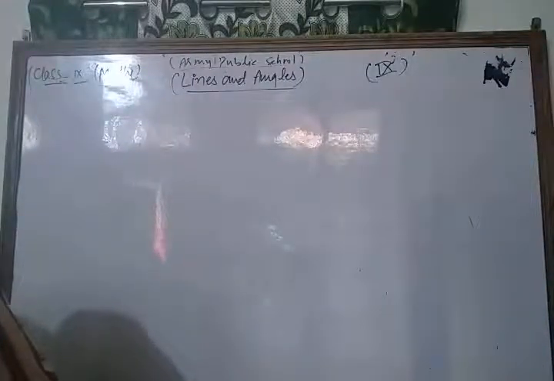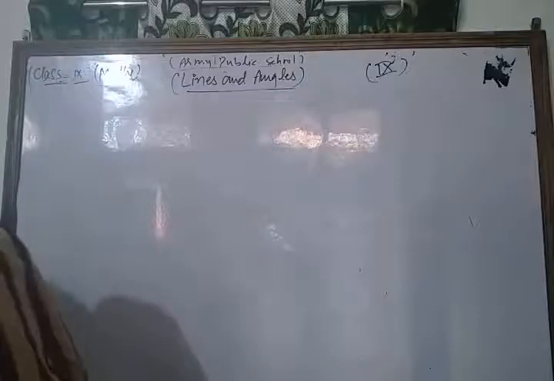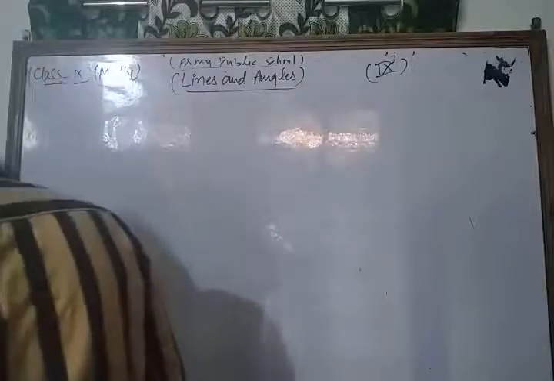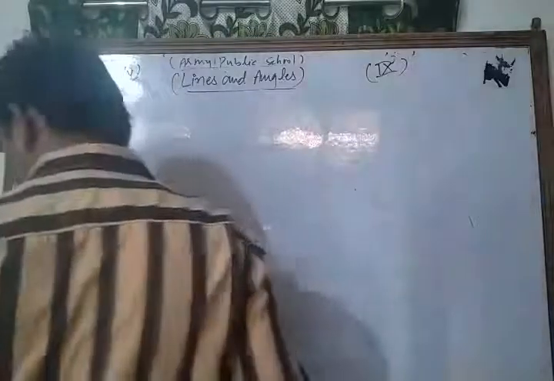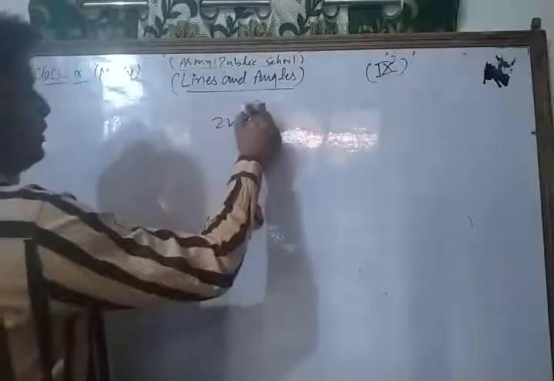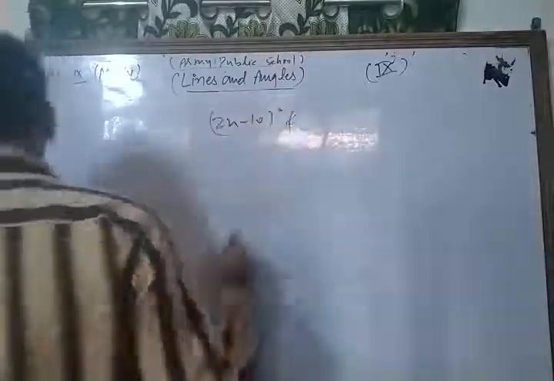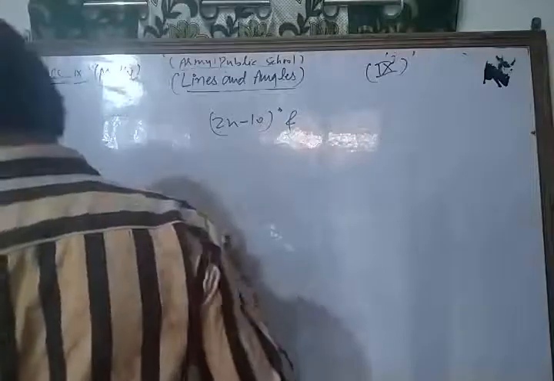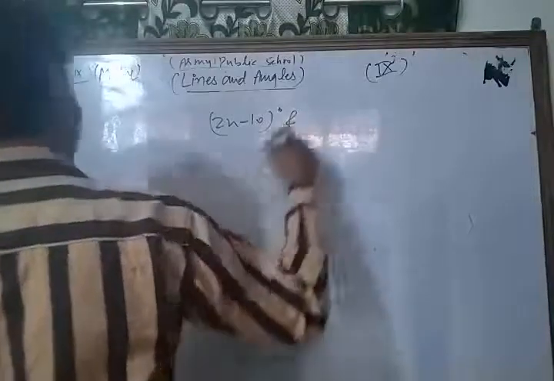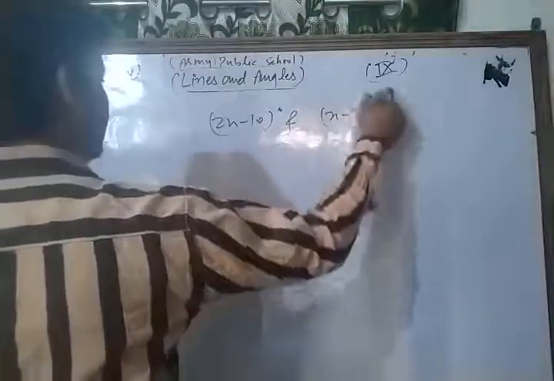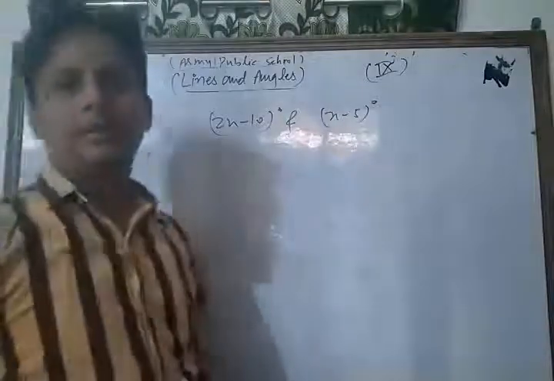And your question is: if the angles 2x minus 10 degrees and x minus 5 degrees are complementary.